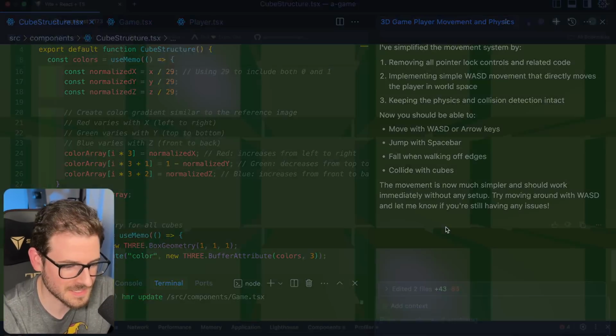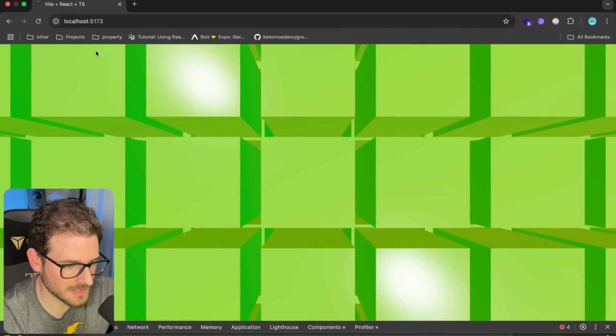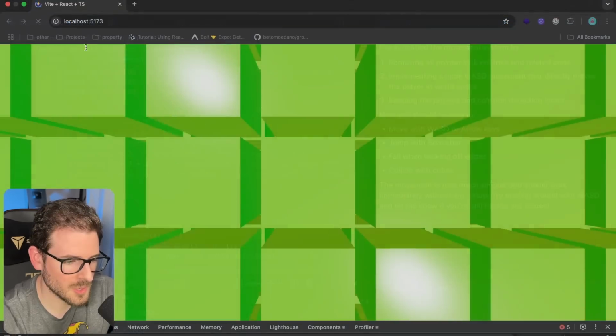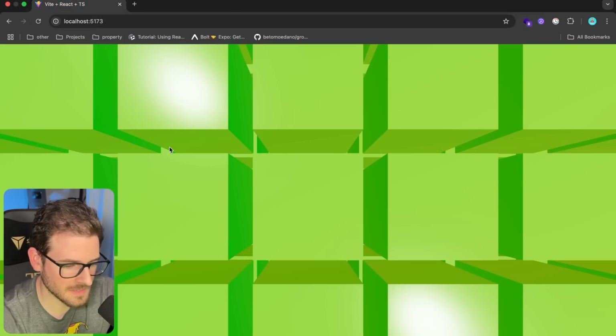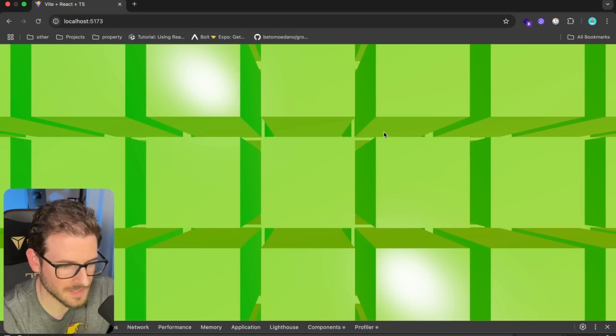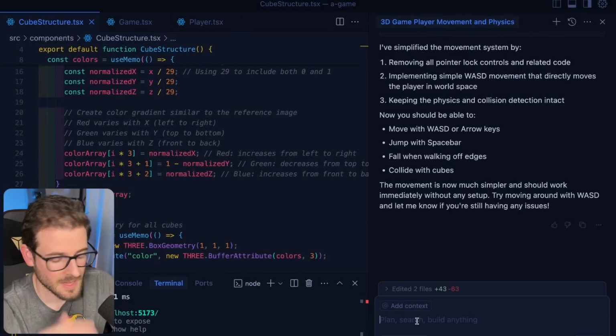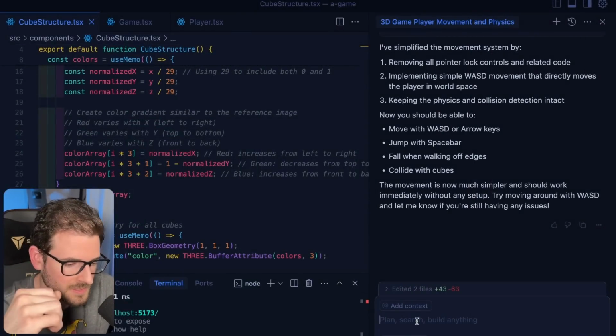All right, let's just test this out, and we're going to go ahead and just run the game. You know what? I'm going to do a hard refresh on this because I wonder if it's actually fixing stuff and I keep on telling it to fix stuff? And okay, now it got rid of the whole first person view. So I feel like I'm just confusing this AI a lot.